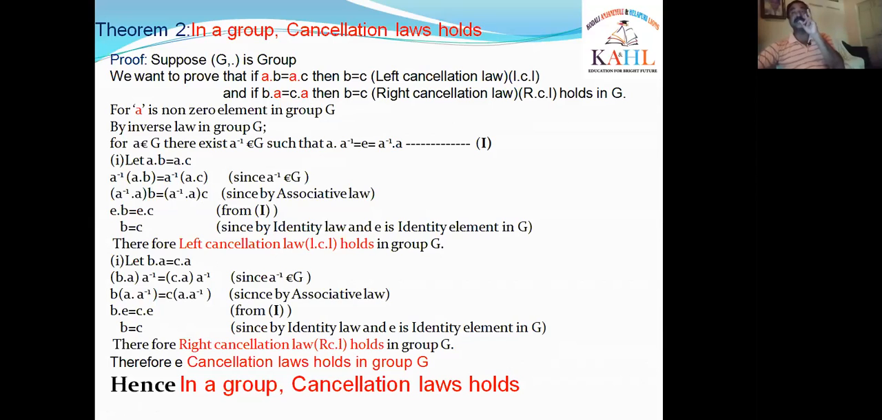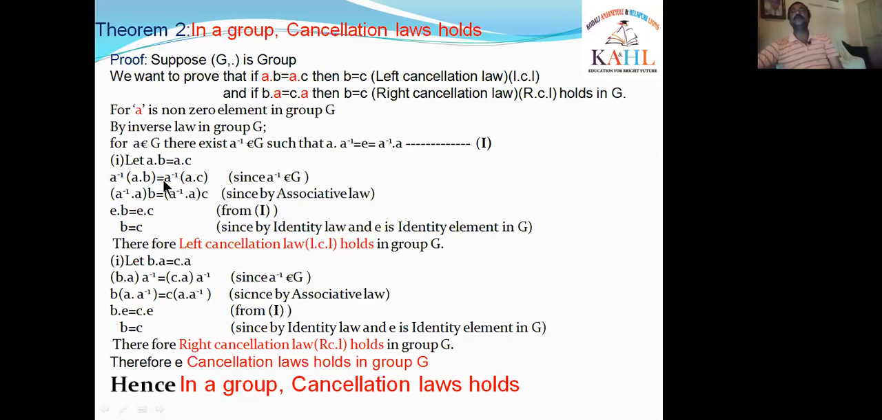I am using the second one, the associative law. By using this associative law, we write A inverse into AB as A inverse A into B. The elements are in the same order: A inverse A, B. First element A inverse, second element A, third element B. If you observe here also, A inverse, second one is A, third one is B. But the brackets are interchanged. That's why this is the associative law.